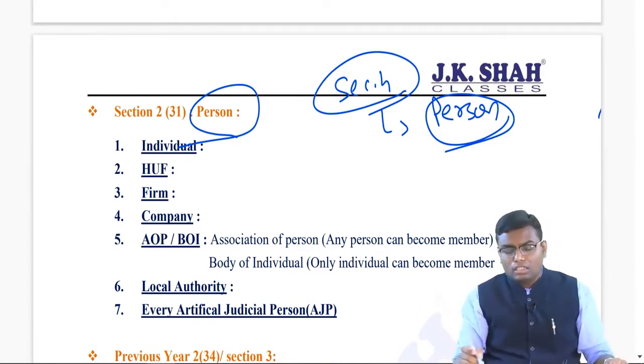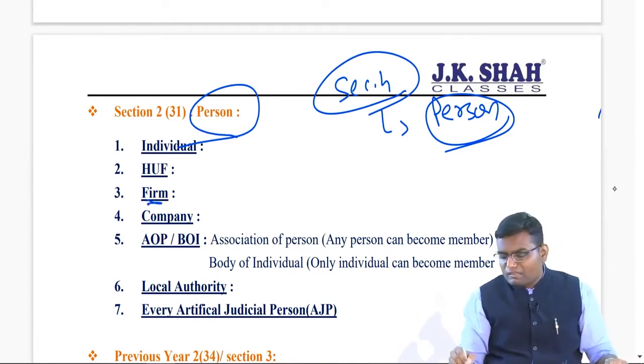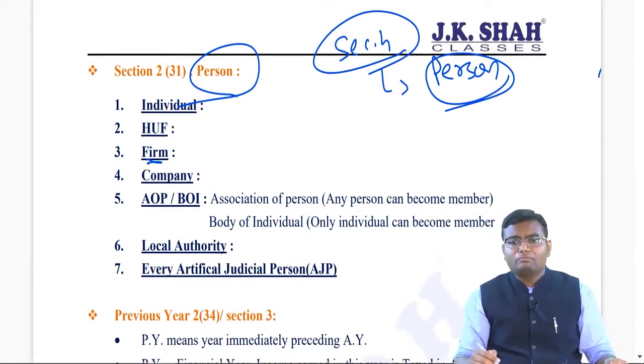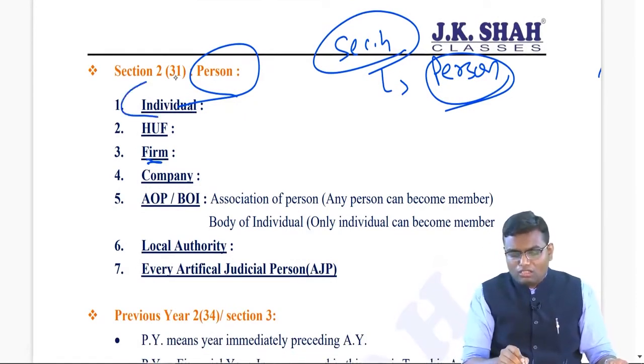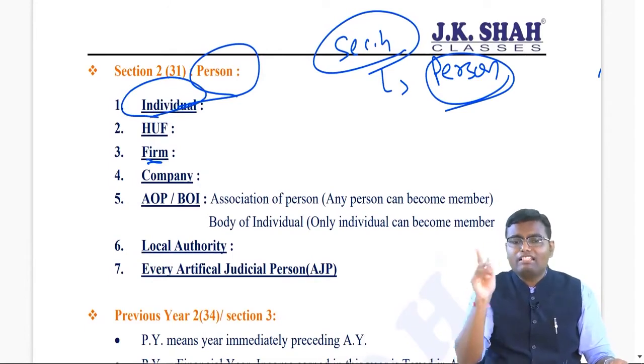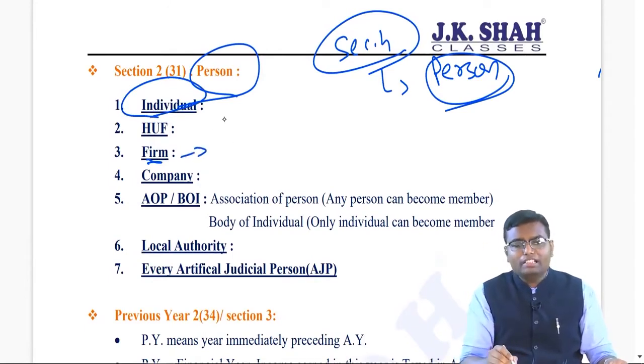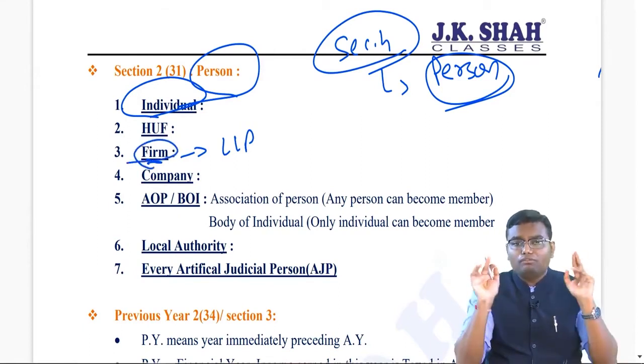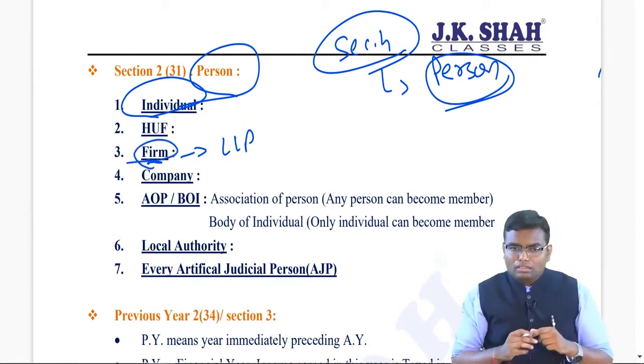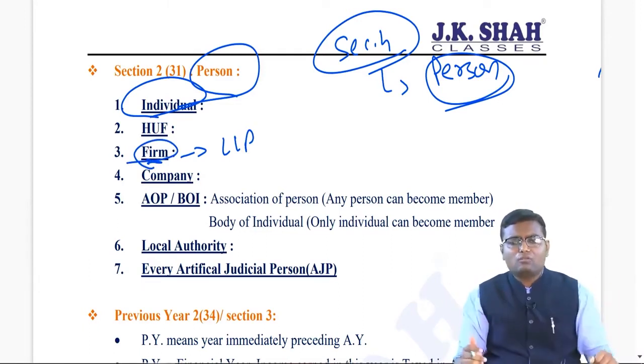Then firm is also a person, partnership firm, not a proprietary firm. If it is a proprietary firm, it will always be included in the word individual. If it is partnership firm, whether unlimited liability or LLP, both will be covered over here in the name of firm. Then company. Company may be domestic company, foreign company, whether registered in India or registered outside India.